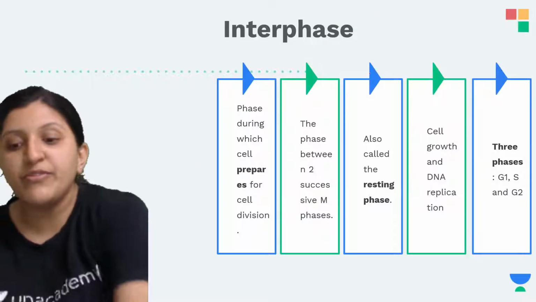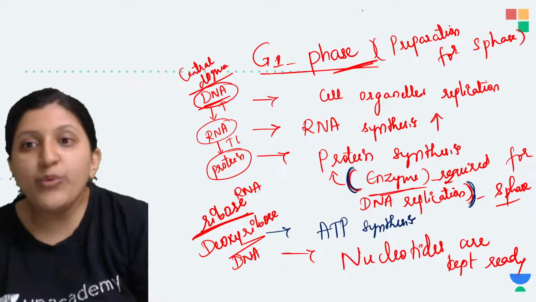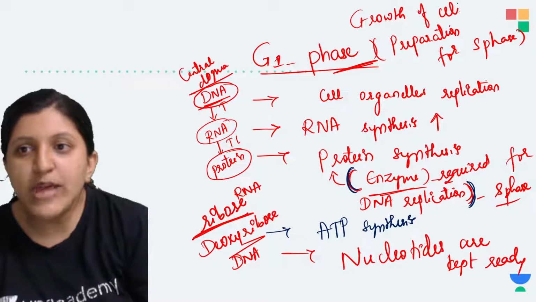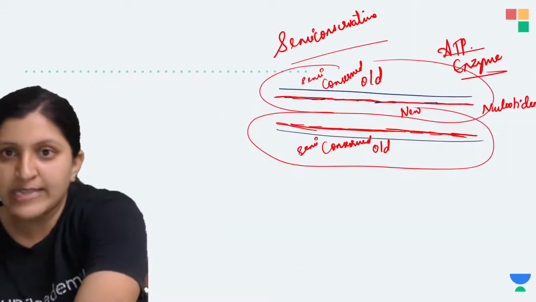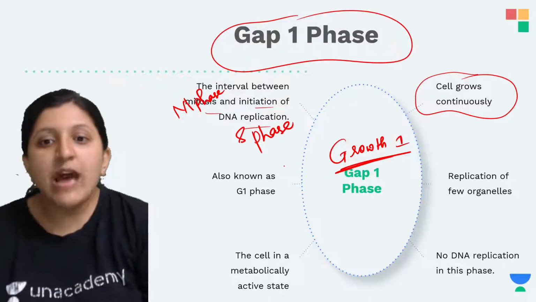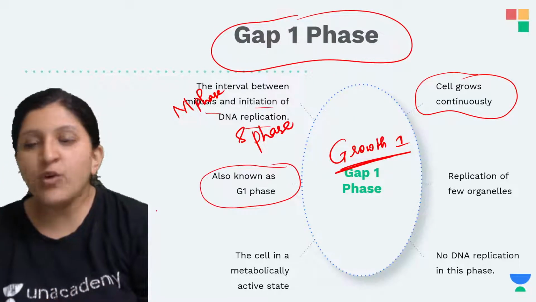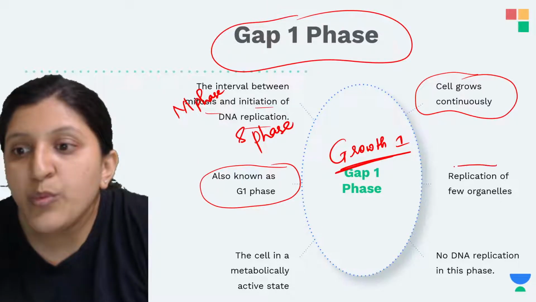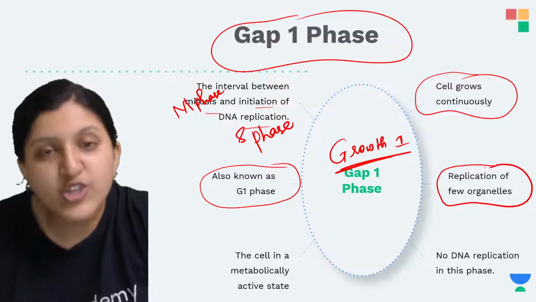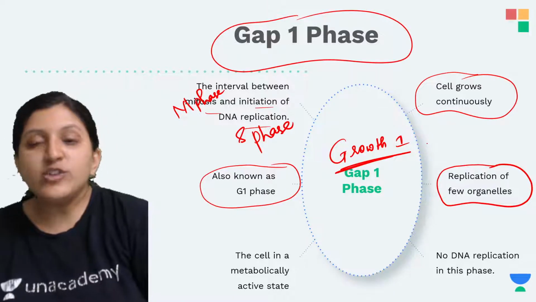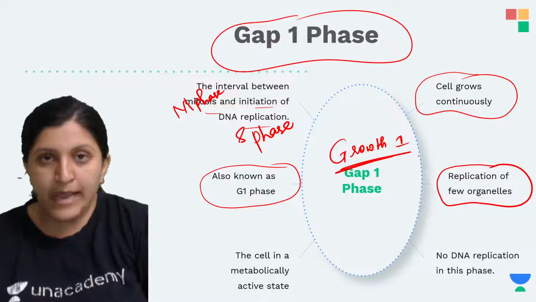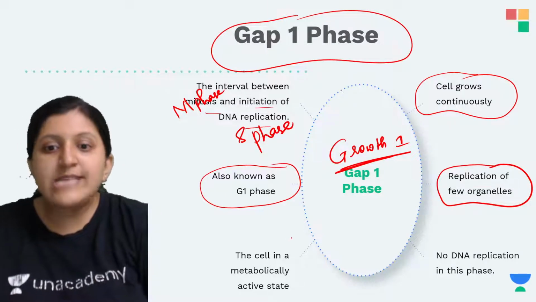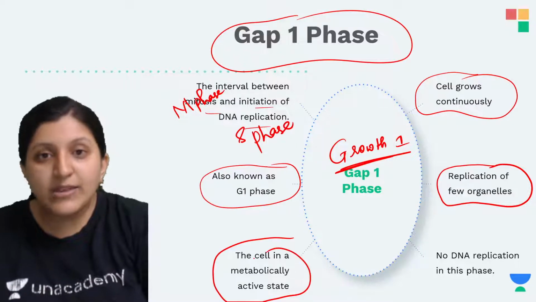So here in the G1 phase, what exactly happens? So we can see a growth of a cell, with respect to all these changes that are going to occur. Okay, so this G1 phase is also called the growth 1 phase or gap 1 phase, and we can see that there is a replication of a few organelles. So like mitochondria are being multiplied, endoplasmic reticulum can get multiplied.